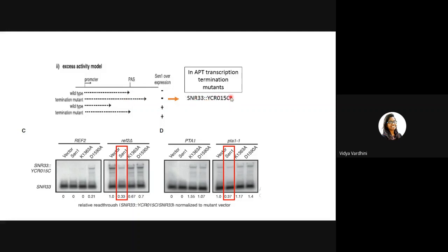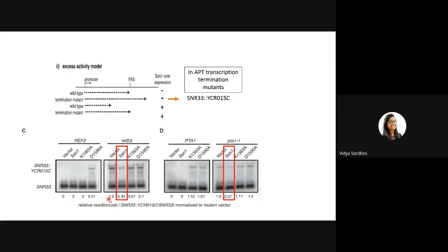Now this is the readout for failed transcription termination. So in the wild type cells, you are not finding any band in case of vector or SEN1, and in case of REF2 deleted cells, you are seeing that this transcript is being formed in the termination mutant.